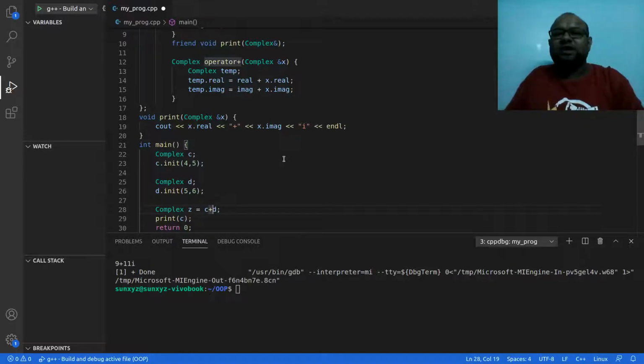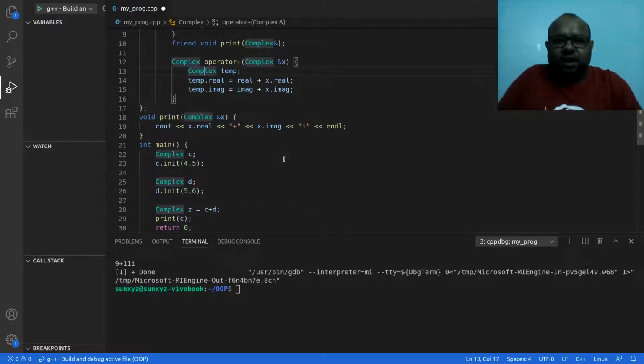Previously, what was I doing? Inside this method, I was updating C. I was adding the real of the caller and the real of the parameter, adding them together and updating the caller. Same thing I was doing with imaginary. The caller's imaginary was updated to the caller's imaginary plus the passed parameter's imaginary. Right now I am not updating the caller's real and imaginary.